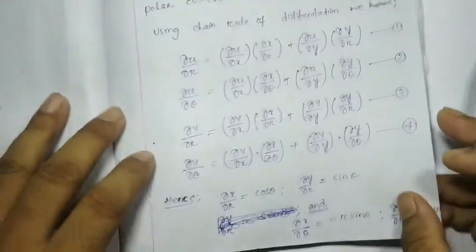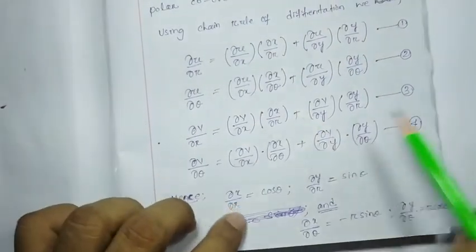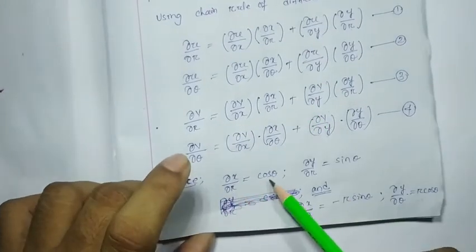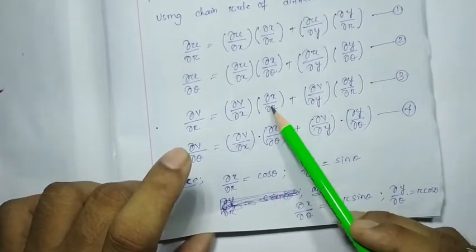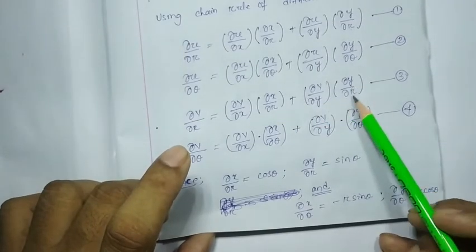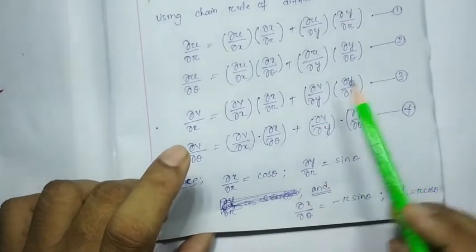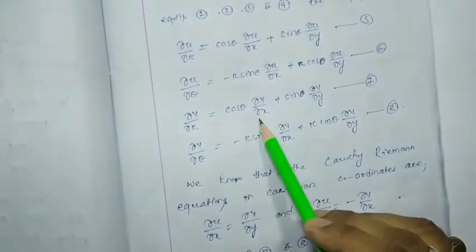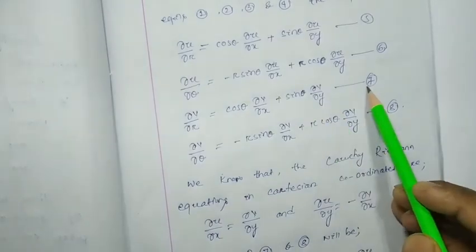Then del v by del r will be equal to del v by del x into del x by del r. Del x by del r is cos theta, so we put cos theta here. Del v by del y into del y by del r: del y by del r means sin theta. So it will be cos theta del v by del x plus sin theta del v by del y. Let this be equation number 7.